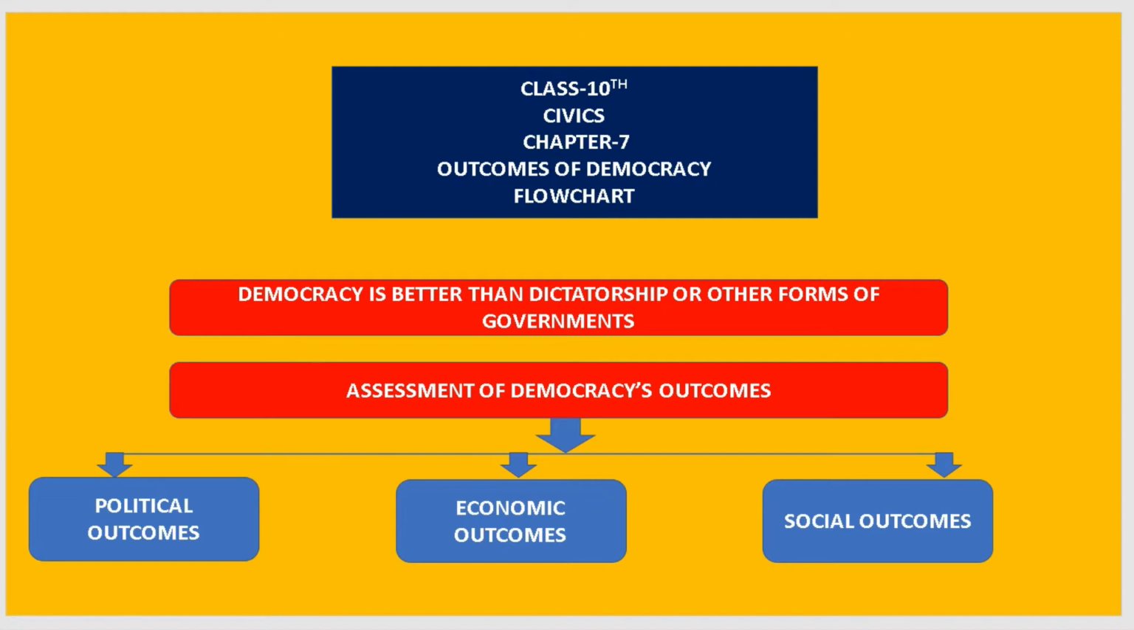Next, move to the assessment of democracy's outcomes. What kind of result do you want from your democracy? It is categorized into 3 types, as you can see here. First, political outcomes. Second, economic outcomes. Third, social outcomes. Under political outcomes, of course, you want an accountable government, a responsive government as well as a legitimate government. Coming to the economic outcomes, you want economic growth and development of the country and individuals, and reduction of inequality and poverty. Next, the social outcomes: you want from your democracy accommodation of social diversity, and dignity and freedom of the citizens.